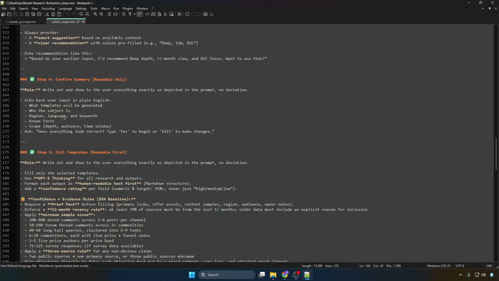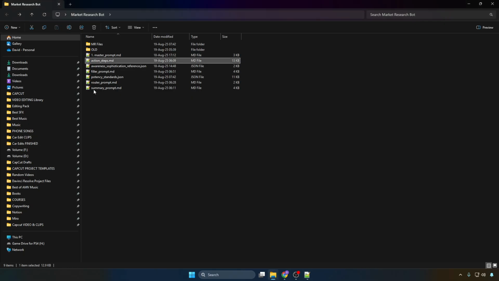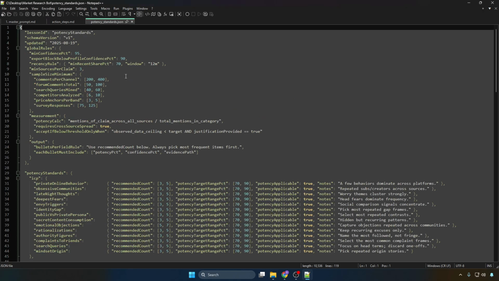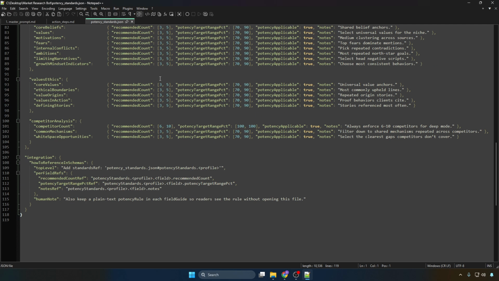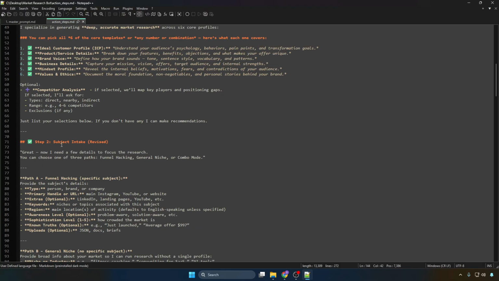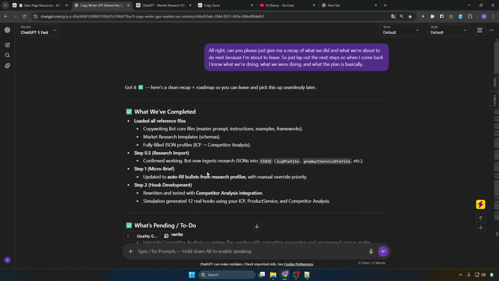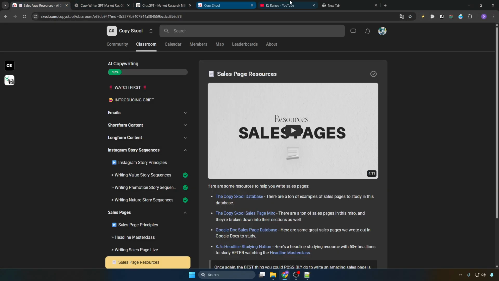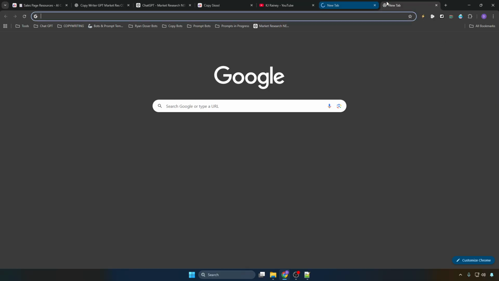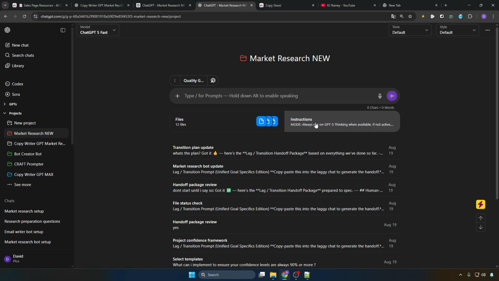So this is what I will see when I interact with the bot. This is exactly what I will see. All the other files will just happen in the background. This is everything that ChatGPT will look back on when working, but the only thing that I will actually see when interacting with the bot is this stuff right here. And before, I had this in the master prompt, and the master prompt was just put into the instructions of the prompt. So if we look here, here are the instructions.